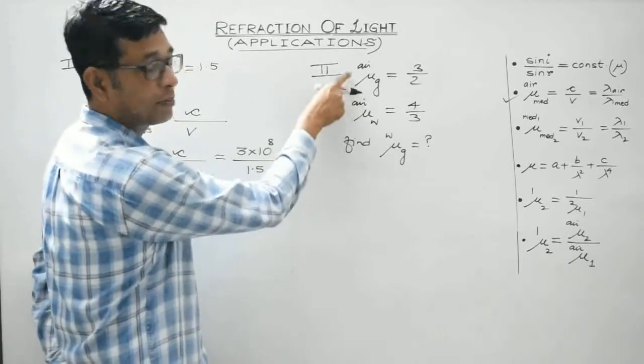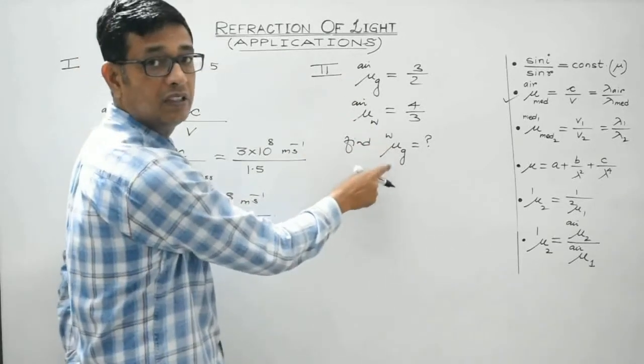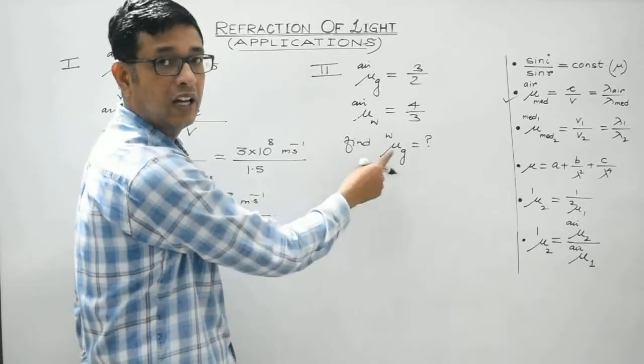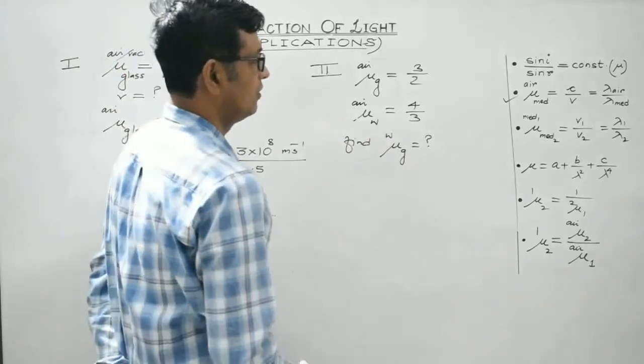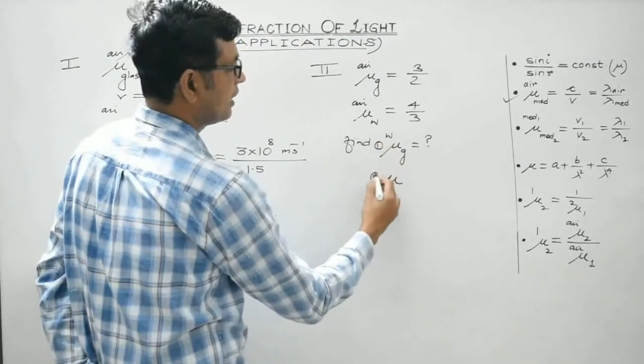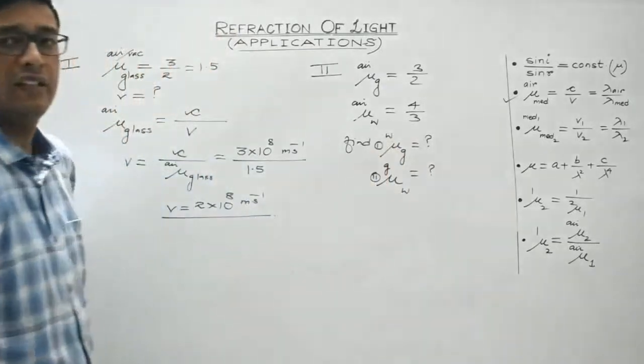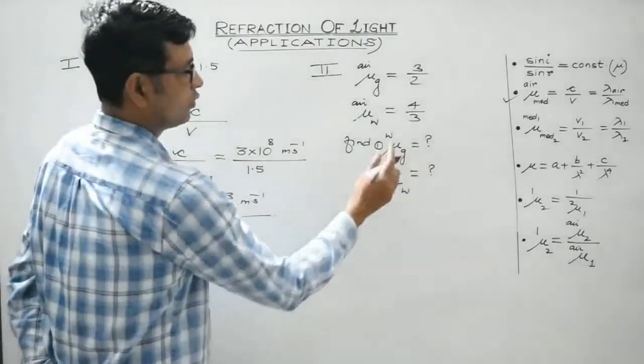These are the absolute refractive indices, and I have asked you to determine the relative refractive index of glass with respect to water. Right? And also, this is the first part, and second is water with respect to glass. Let's do it. So let's find this one.